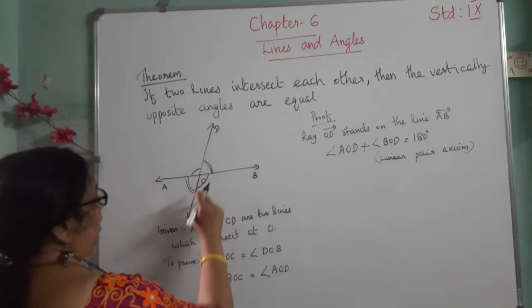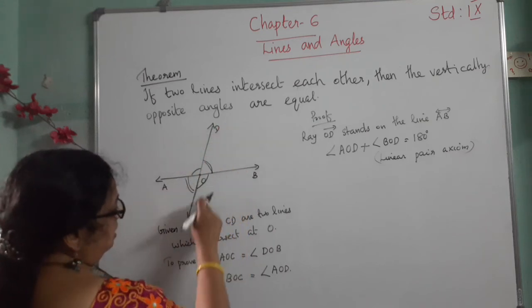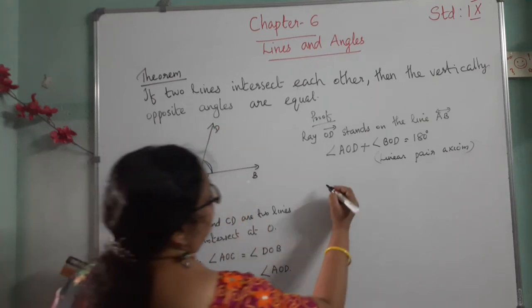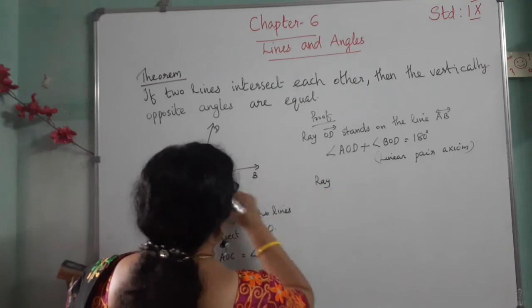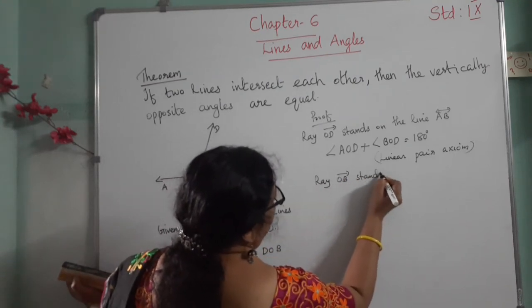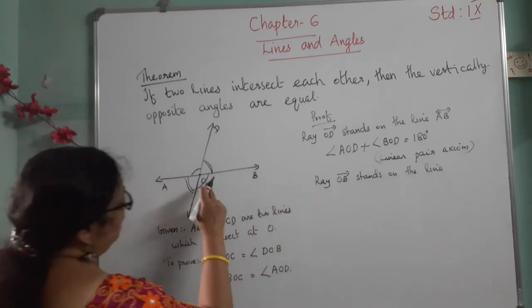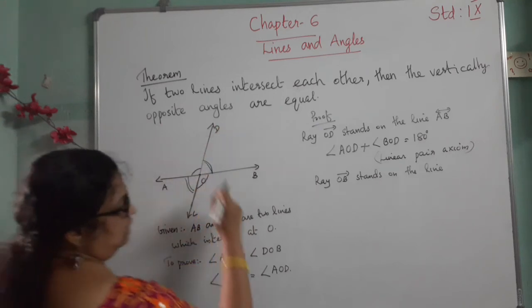And next we take OB. Ray OB stands on the line CD.